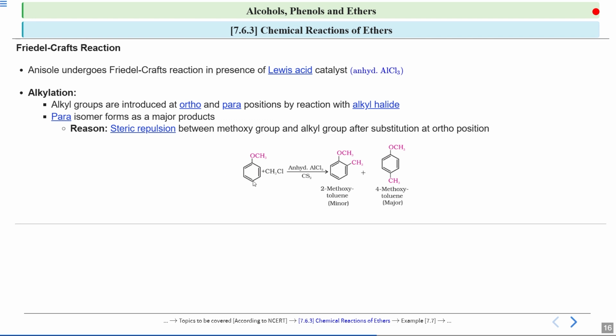The reason is the steric repulsion between this methoxy group and this alkyl group after substitution at ortho position. So that is why this is the minor one. And if this alkyl group gets attached to the para position, then this steric repulsion factor gets eliminated. So you will see this is the major product.